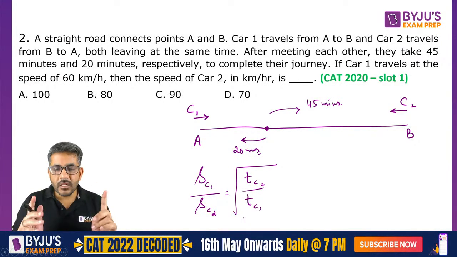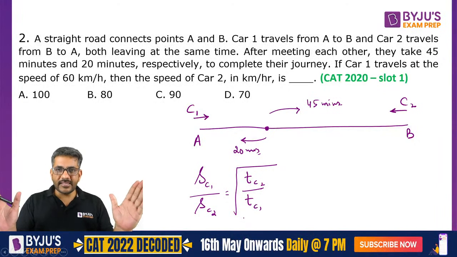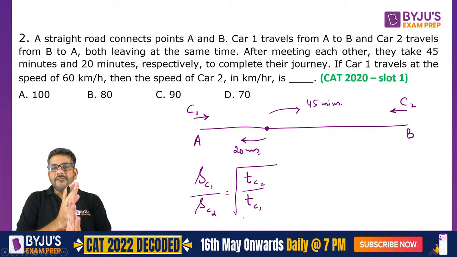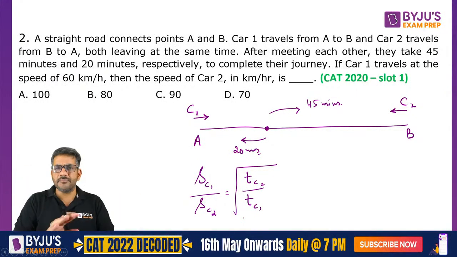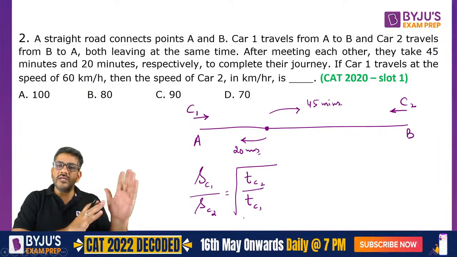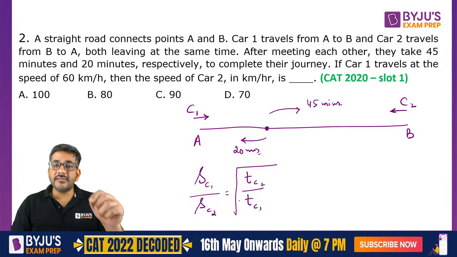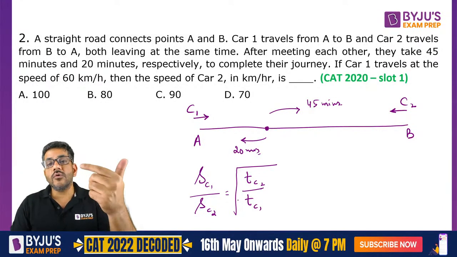I repeat, two people start at the same time. After starting, they meet at a particular point. After meeting at this particular point, they take 45 minutes and 20 minutes, basically whatever time they take to reach their destinations. Now, then the ratio of their speeds is given by square root of the inverse of the ratio of their times, right?